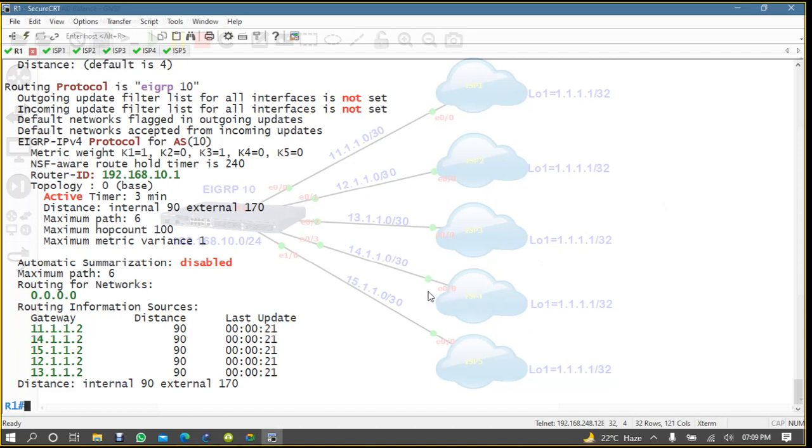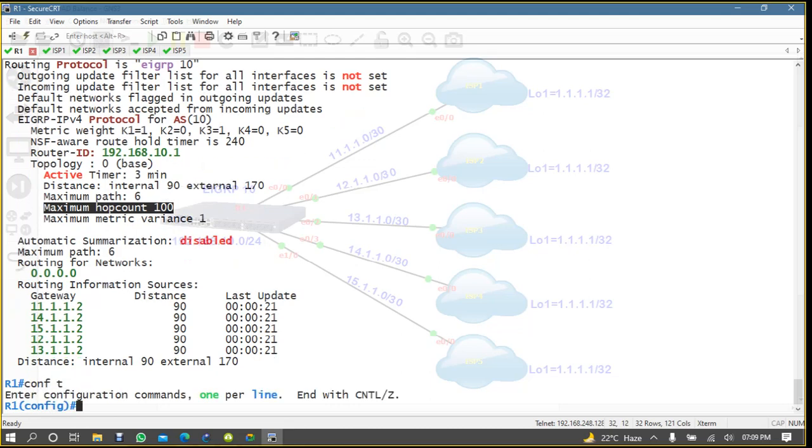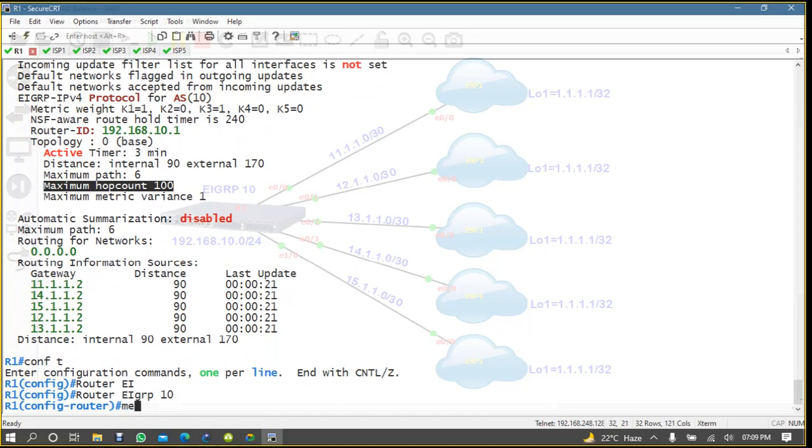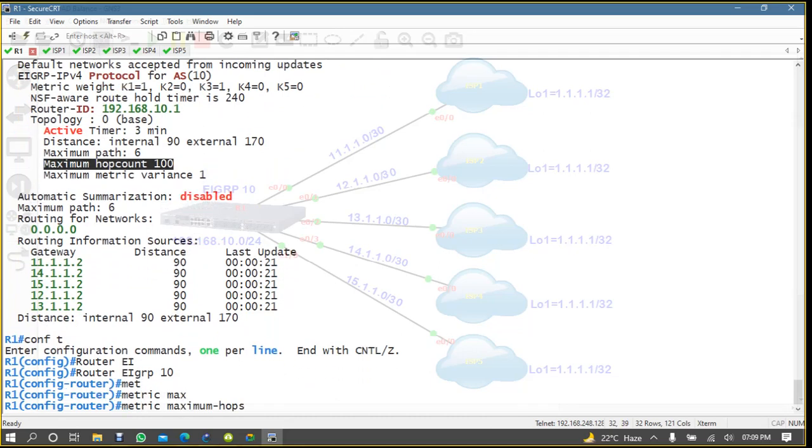First you run this command, show IP protocols. Here you will see maximum hop count is 100. But maybe between your source and destination you find 150 routers, or maybe 110 routers. So you can simply come here, conf t, router EIGRP 10, and then metric maximum-hops.